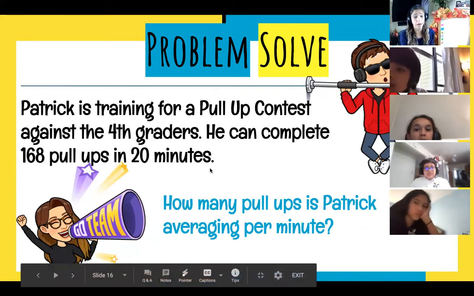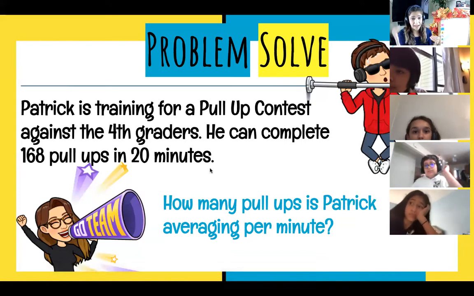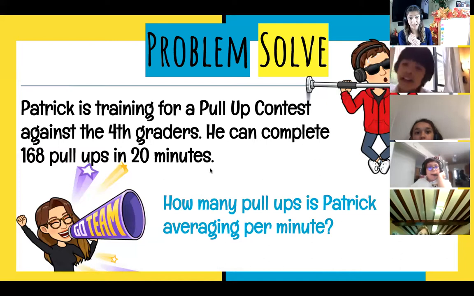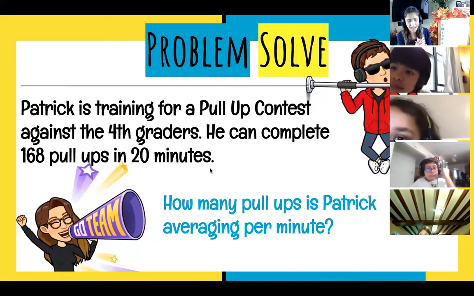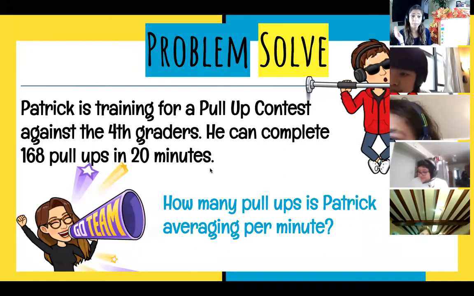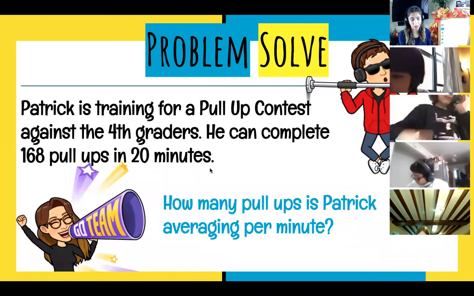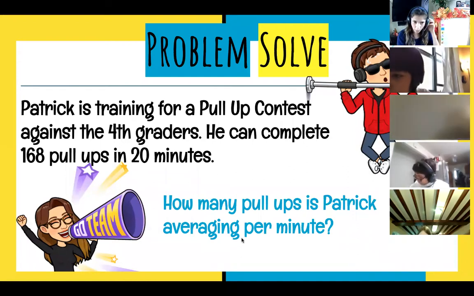That number's not going to increase, right? The total amount of pull-ups that Patrick can do is 168 in 20 minutes. So since we're not increasing that number, and we're not finding any kind of total amount, we cannot be multiplying. In this case, we're splitting those 168 pull-ups into 20 minutes to find out how many pull-ups per minute Patrick is doing.